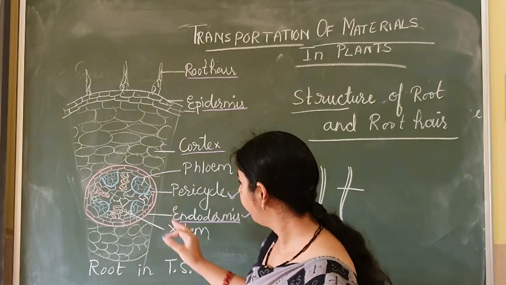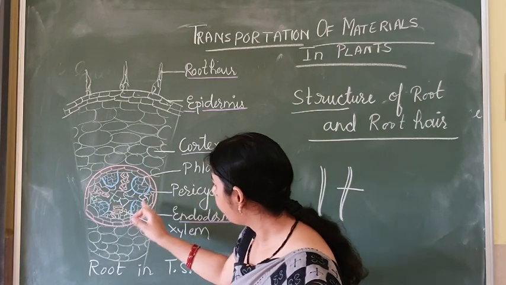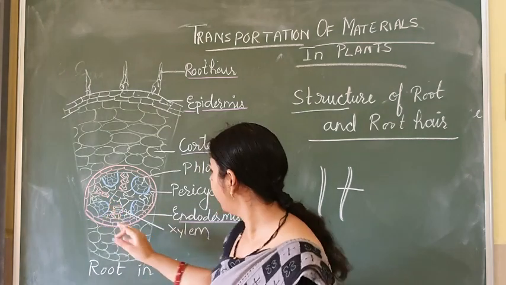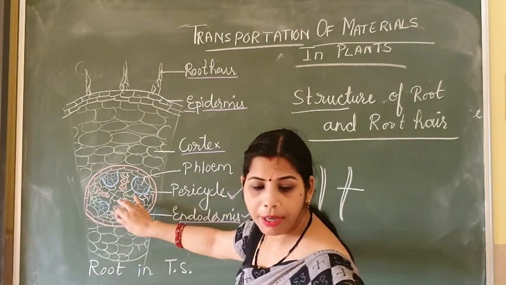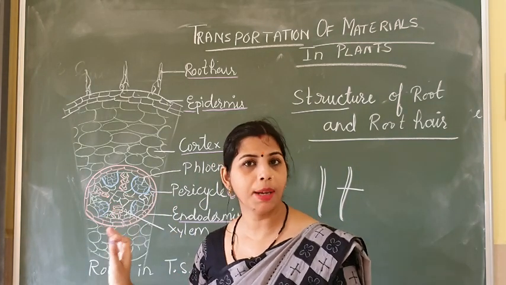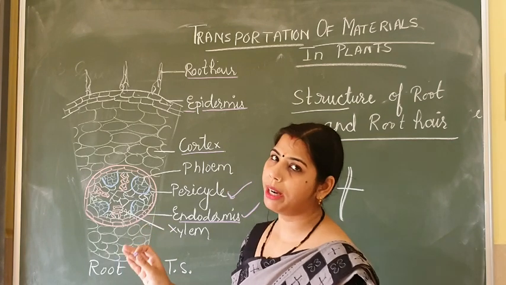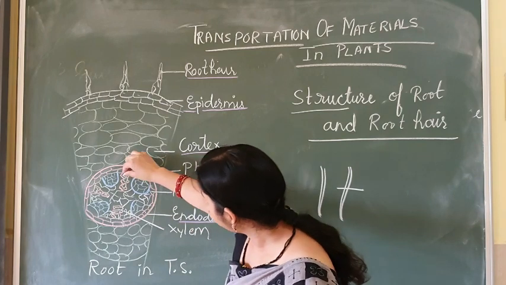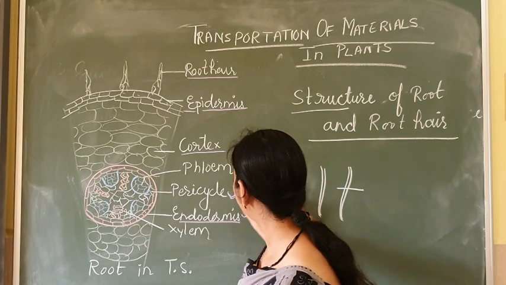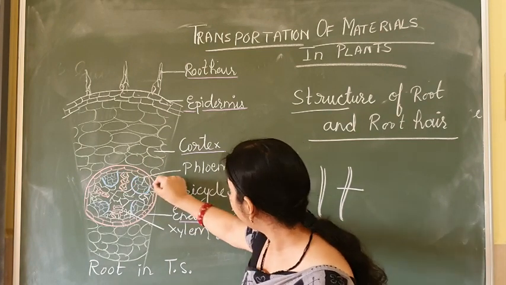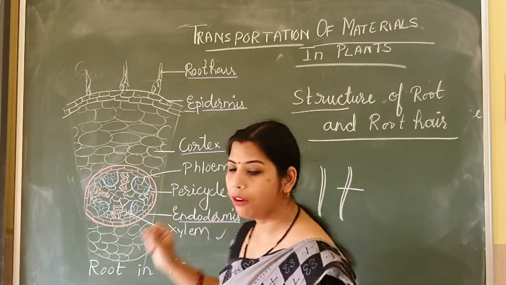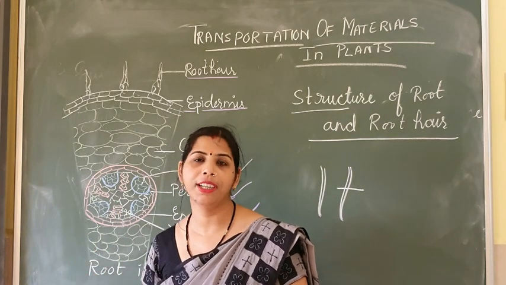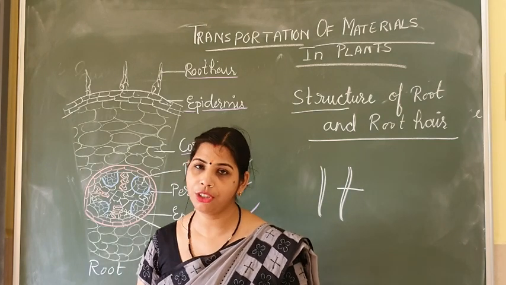After the pericycle, the main functional unit is here, the conducting unit. Xylem and phloem are present here. That means the pericycle is followed by the xylem and the phloem. These structures are known as the xylem and these as the phloem, and this is the main unit which helps in conduction.